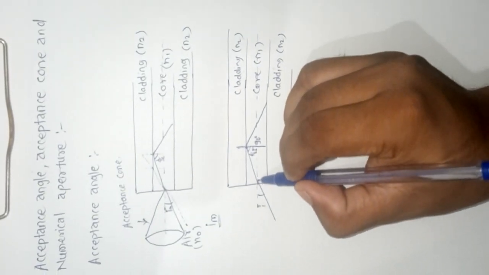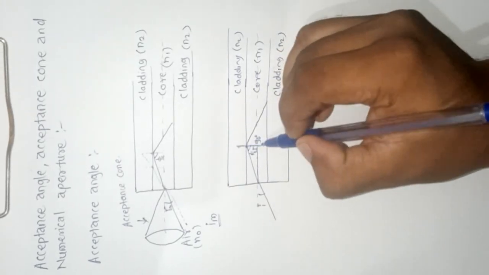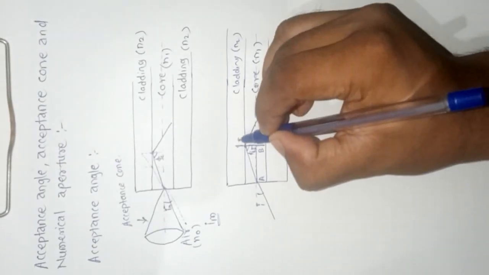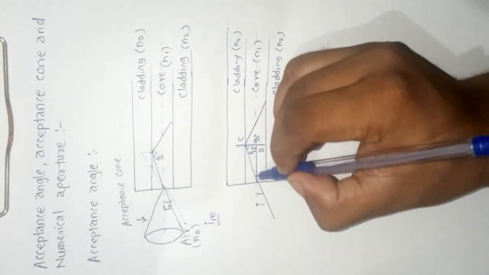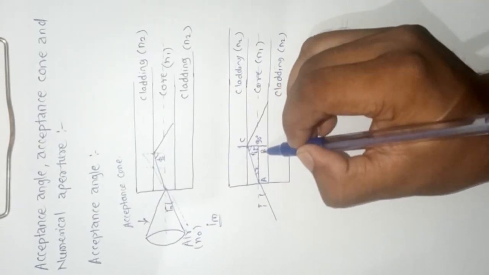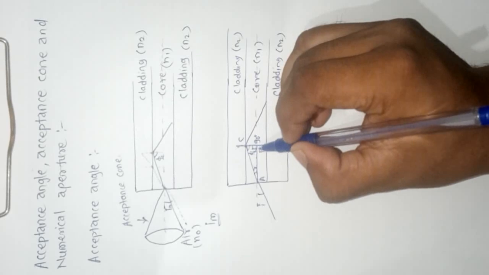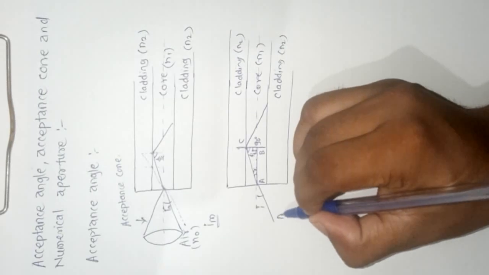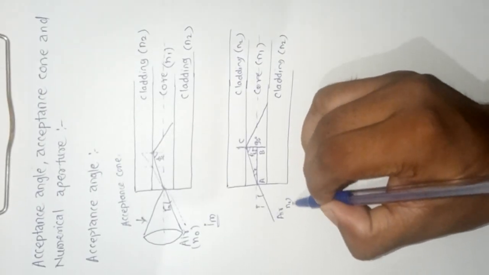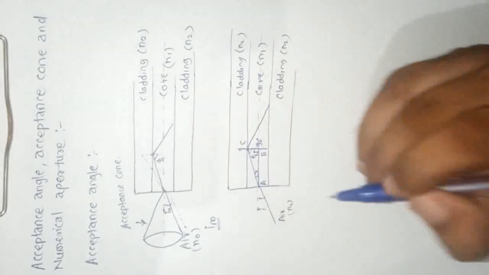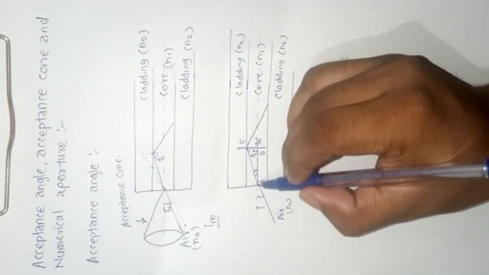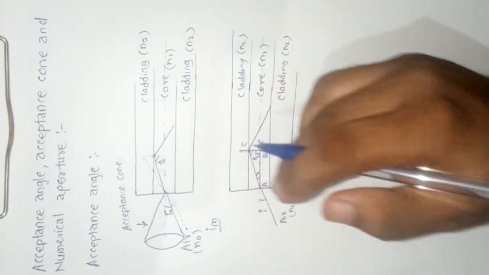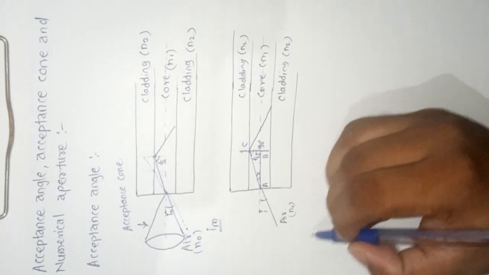Suppose this triangle is ABC. Here this angle is R, the angle of refraction. This is angle phi and this is 90 degrees. Now here this is the air medium having refractive index n0. If we consider this case, that is, light enters from the rarer medium to the core of the optical fiber, then we apply Snell's law here.